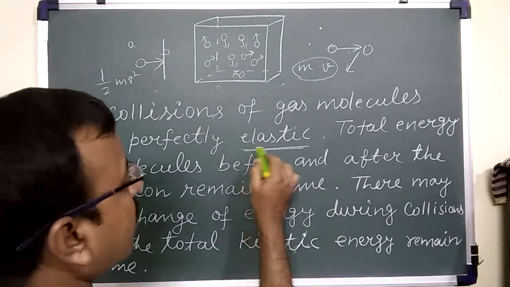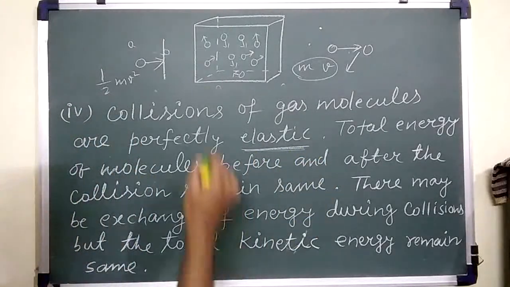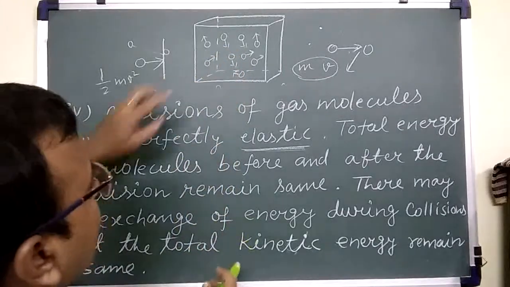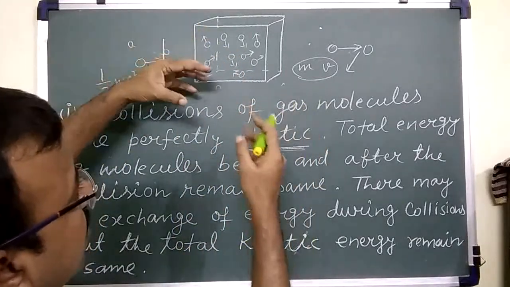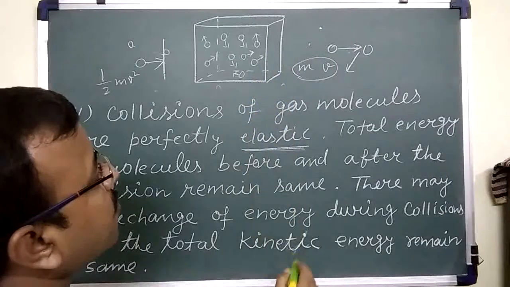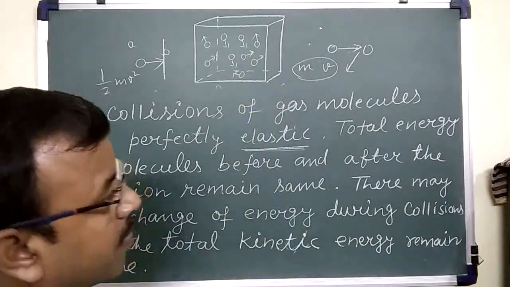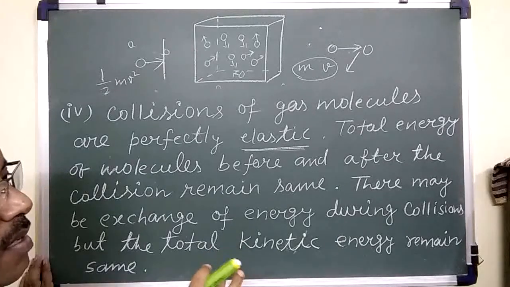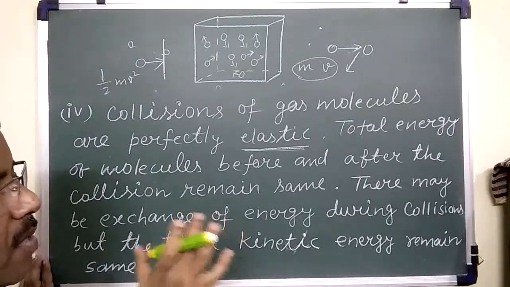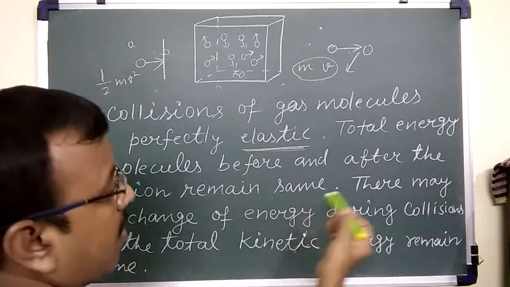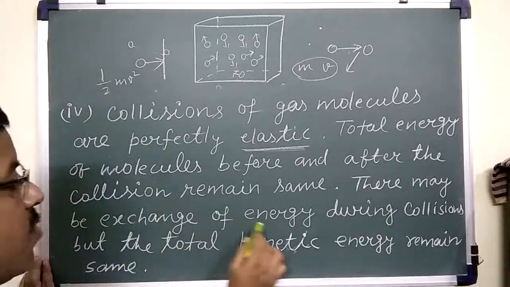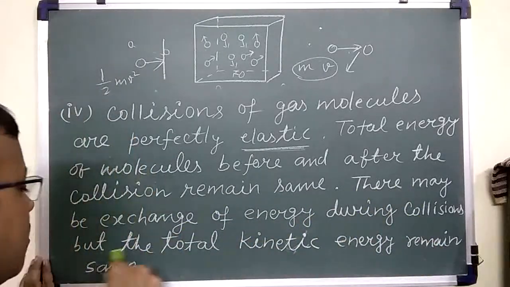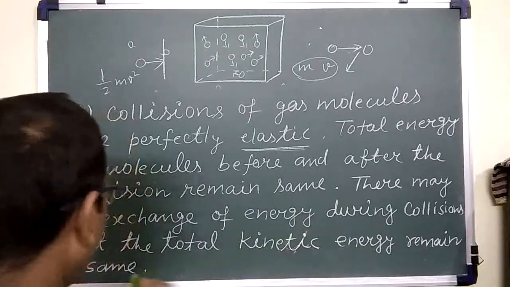So this is the meaning of elastic: particles collide with each other as well as with the walls of the container, and these collisions do not decrease or increase the energy. There may be exchange of energy during collisions, but the total kinetic energy remains the same.